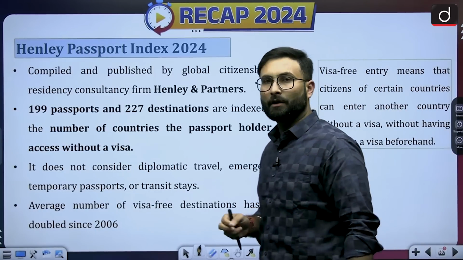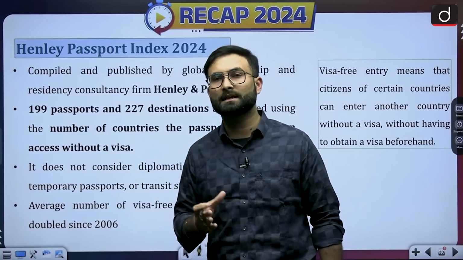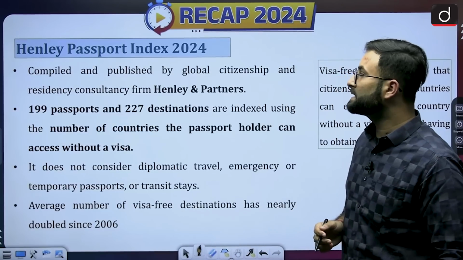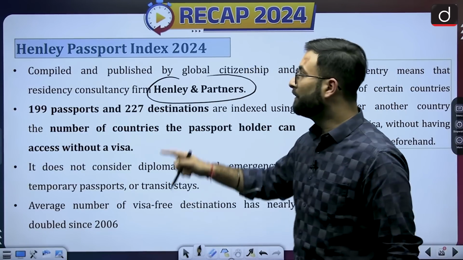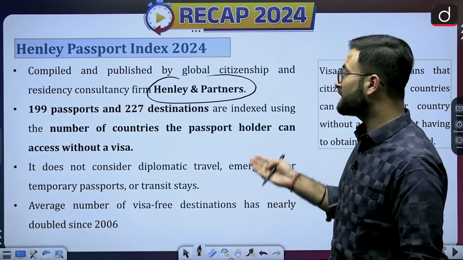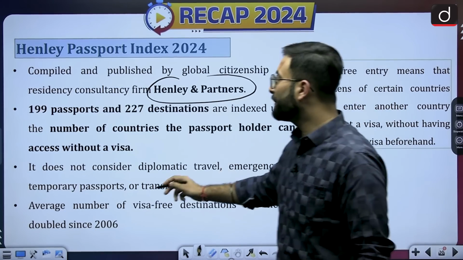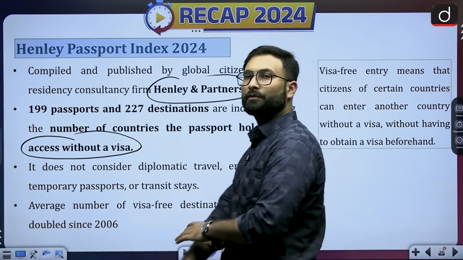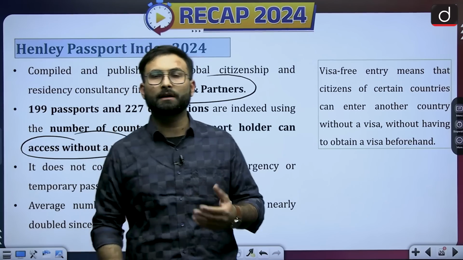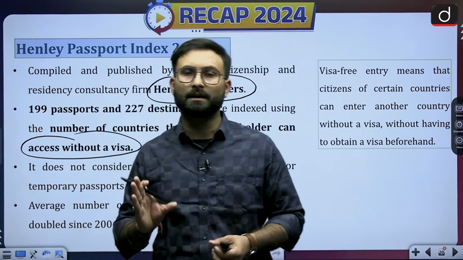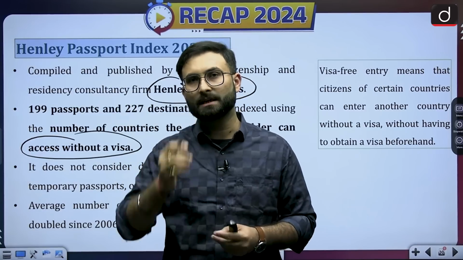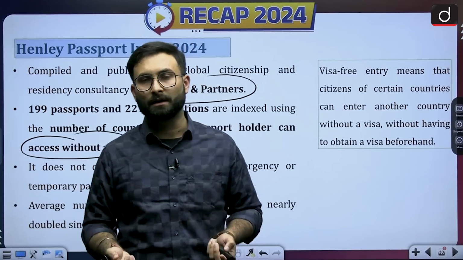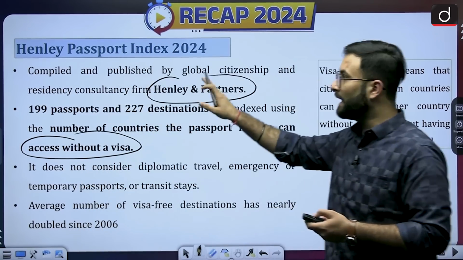Henley Passport Index. When we are talking about the Henley Passport Index, that is related to the strength of the passport. It is compiled and published by the global citizenship and residency consultancy firm Henley and Partners. 199 passports and 227 destinations are indexed in this report on the basis of access without a visa. Now, what is access without a visa, or visa-free entry? That means if you have a passport of a particular country, let's say India, and you are going to another destination, how many destinations are giving you visa-free entry, where you don't require a visa? That is what is being indexed in the Henley Passport Index.